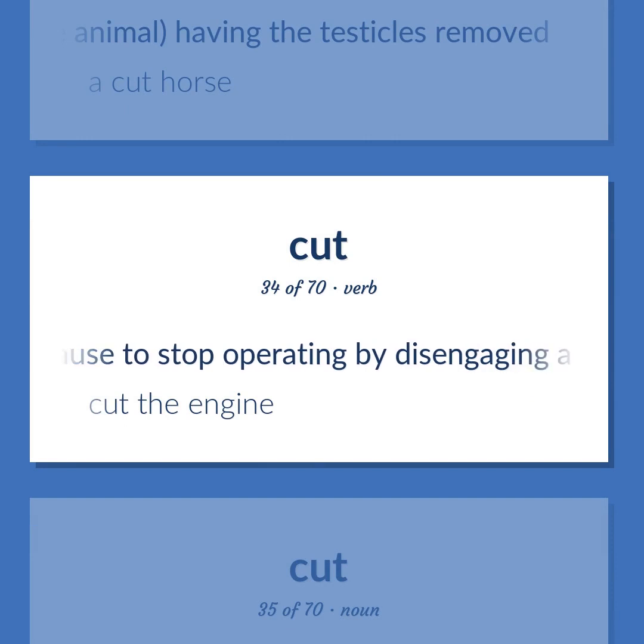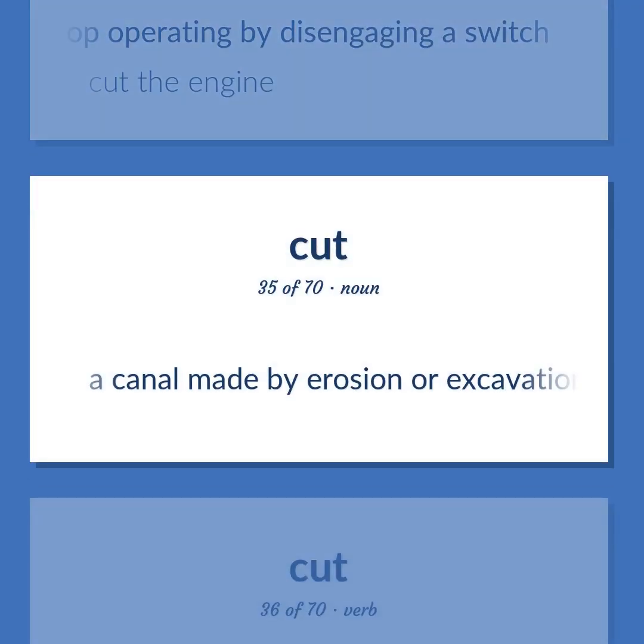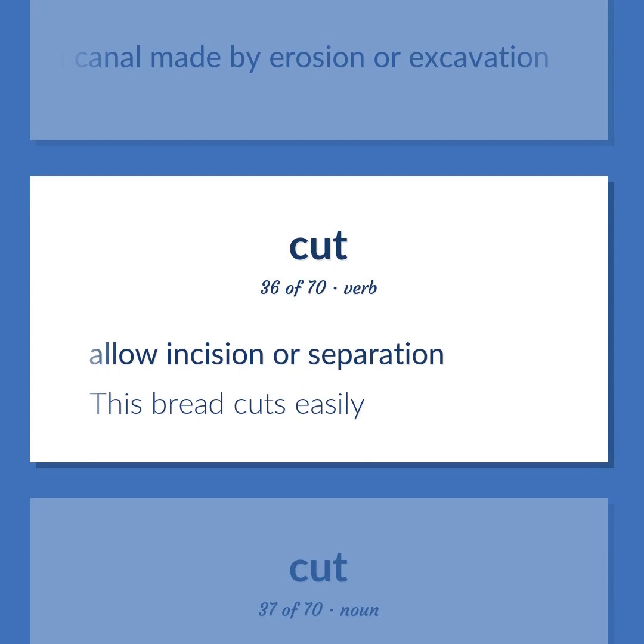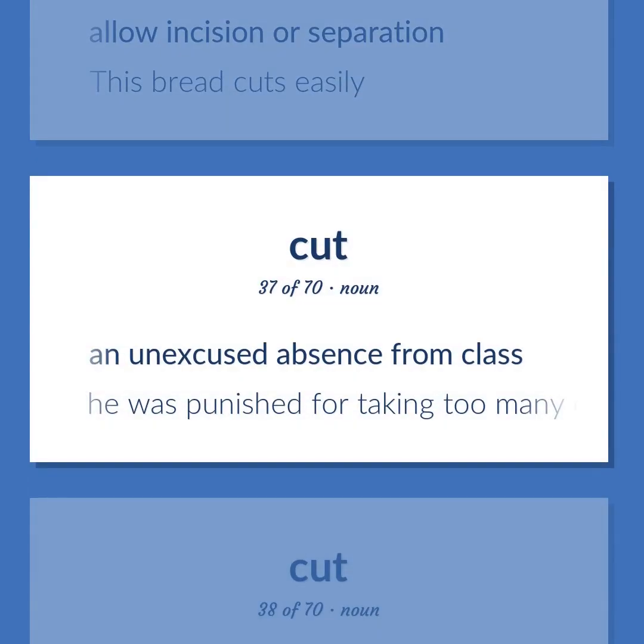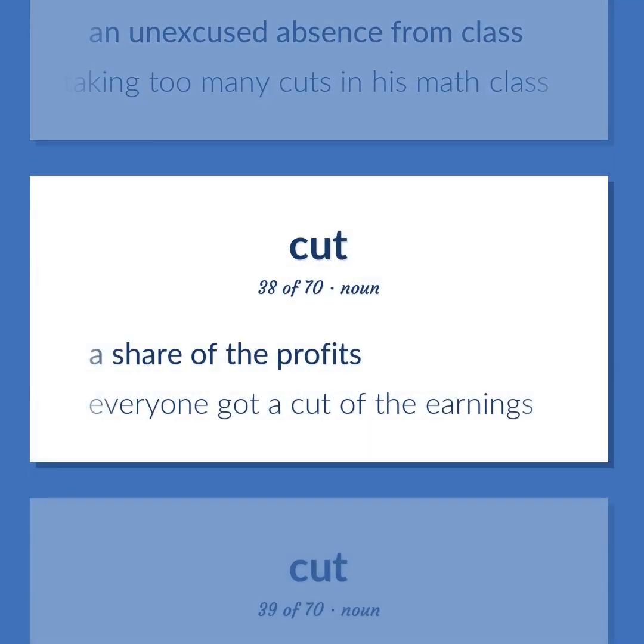Cause to stop operating by disengaging a switch. Cut the engine. A canal made by erosion or excavation. Allow incision or separation. This bread cuts easily. An unexcused absence from class. He was punished for taking too many cuts in his math class. A share of the profits. Everyone got a cut of the earnings.